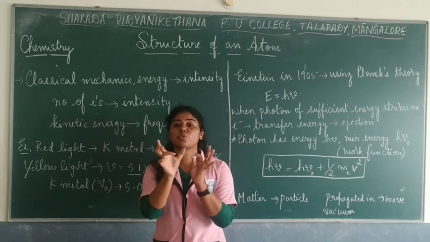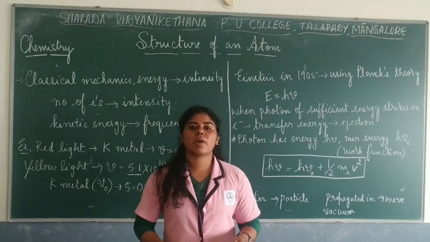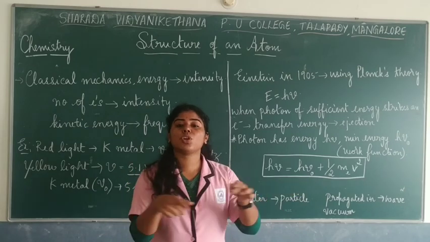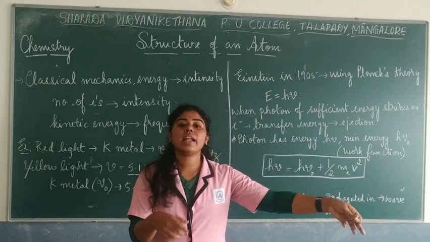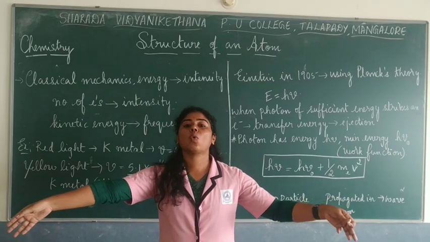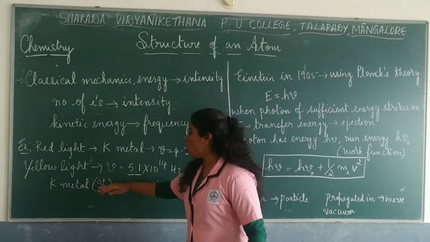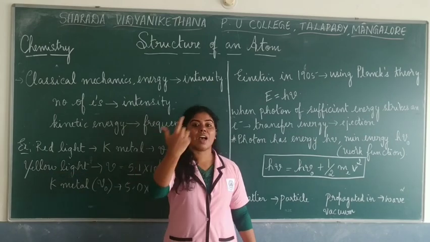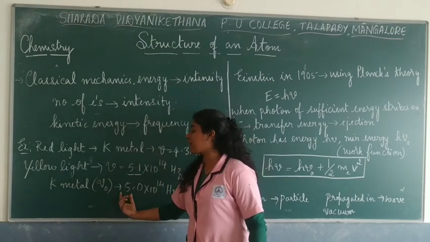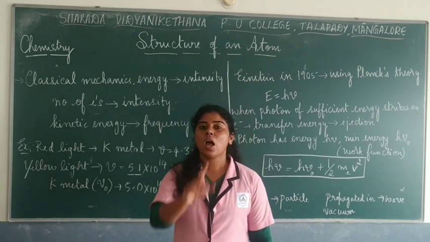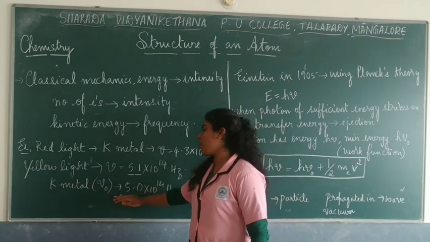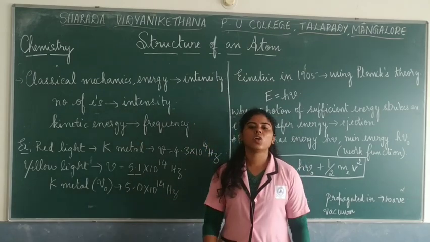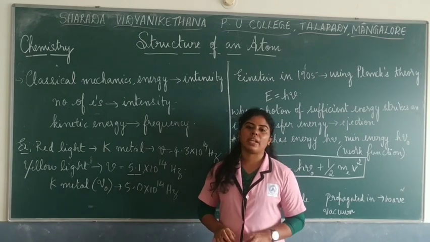You remember the electromagnetic spectrum, the arrangement of these different electromagnetic radiations. You found that in the visible range, you have the VIBGYOR colors, right? So you see that red has a very low frequency and violet has a very high frequency. So red is said to have a minimum frequency, right? And yellow is said to have more frequency. That's why it can take out the electrons from the potassium metal, wherein the threshold frequency of potassium metal is around 5.0 × 10^14 Hz. So this is the observation made by the photoelectric effect.